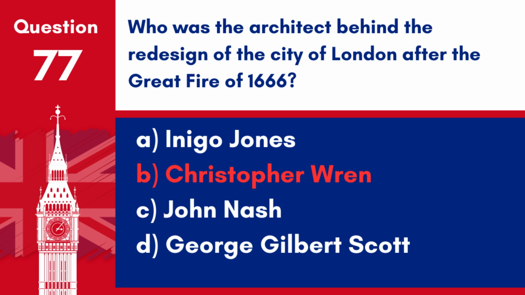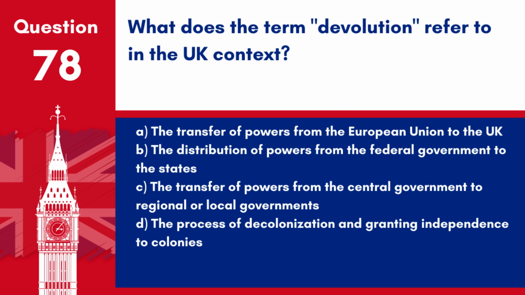Answer: B. Christopher Wren. Sir Christopher Wren was the architect behind the redesign of the City of London after the Great Fire of 1666.